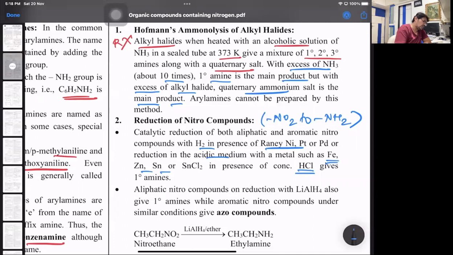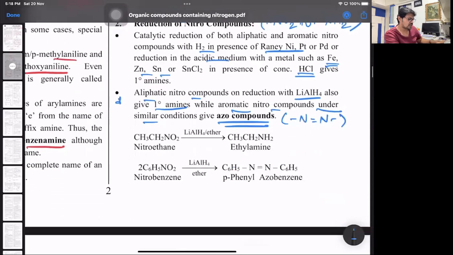Very important point, next one now. Aliphatic nitro compounds on reduction with lithium aluminum hydride give 1 degree amine. Aliphatic means open chain compounds. Whereas aromatic nitro compounds under similar condition give azo compounds. Azo is one of the derivatives, basically the dyes, which is N double bond N. So they will be formed. So look at the reactions. Nitroethane with lithium aluminum hydride will give ethanamine.